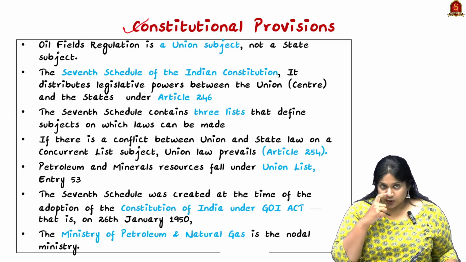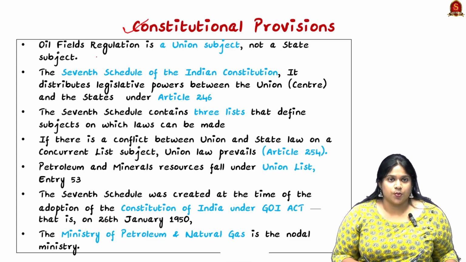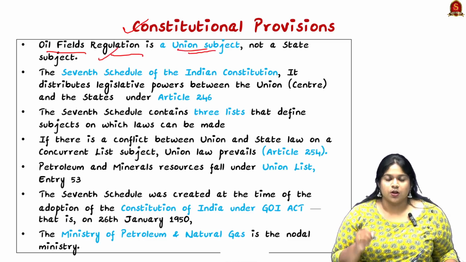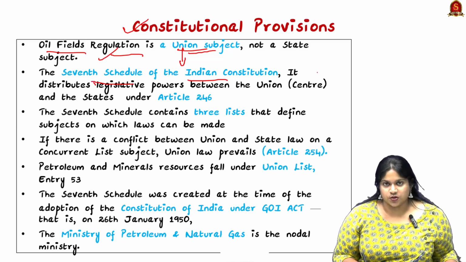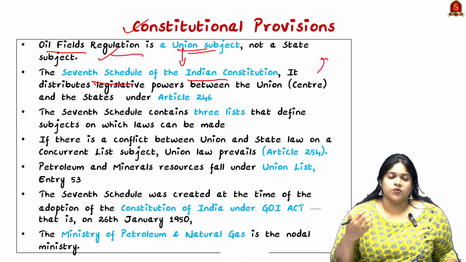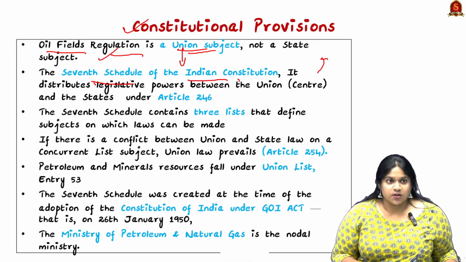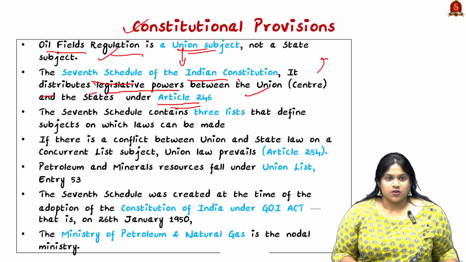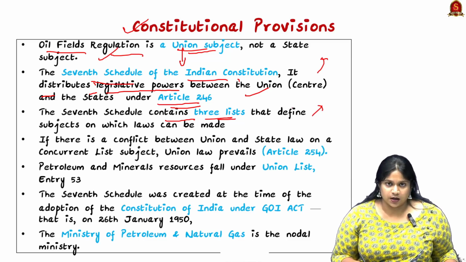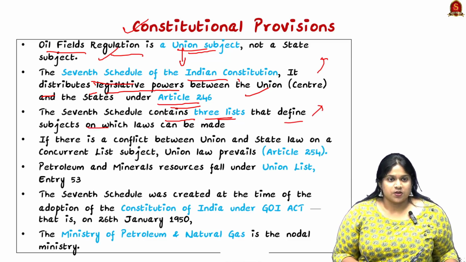Now let us look into the constitutional provisions on why this article is important, because the oil fields regulation is a union subject and not a state subject. So here the union subject comes under the 7th Schedule of our Indian Constitution. So we all know there are different schedules in a constitution, so have a revision on it. Here the 7th Schedule distributes the legislative powers between the union and the state under Article 246. It contains 3 lists, that is the union, state, and the concurrent list, that define subjects on which laws can be made.